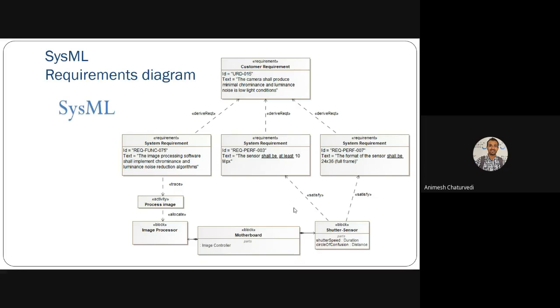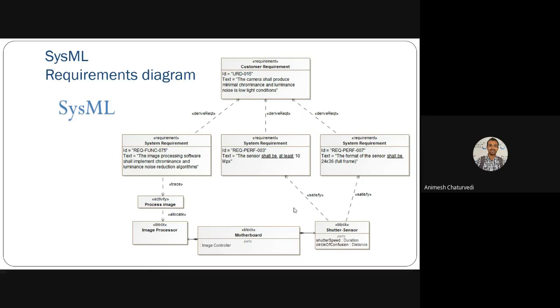Then the new diagram that came up in the Systems Modeling Language is the requirements diagram. It actually tells you about various kinds of requirements. For example, in this case, customer requirements are split into three different systems requirements. They explained that image processing software could be there, sensors could be there, like the format of sensors.